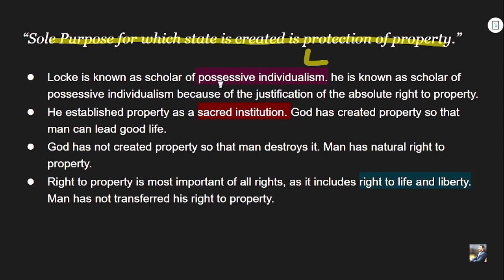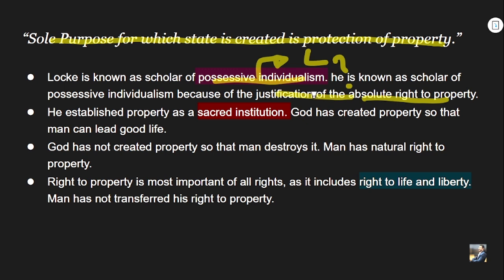Locke is known as the scholar of possessive individualism, right? He is known as the scholar of possessive individualism because of the justification of the absolute right to property. Why is he known as the scholar of possessive individualism? Because of his justification of the absolute right to property, that is what we have just seen, that he considers the right to property so sacred, right?